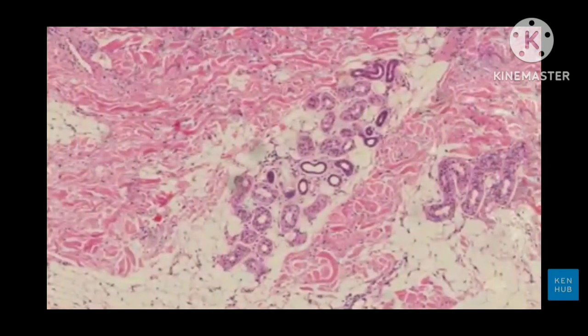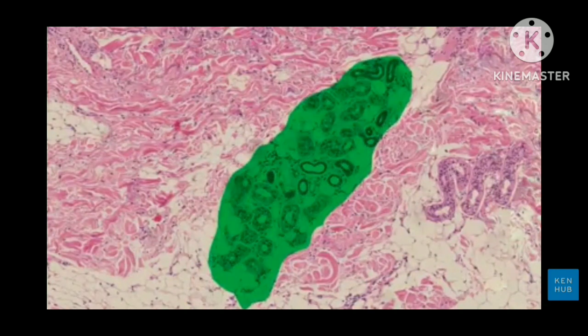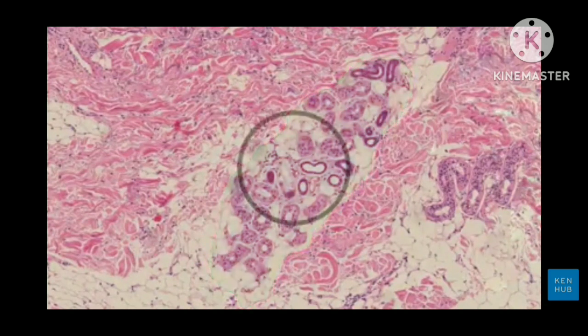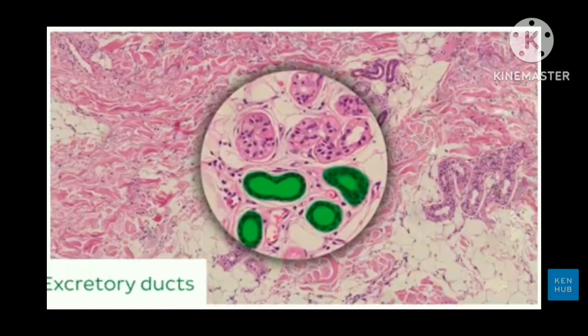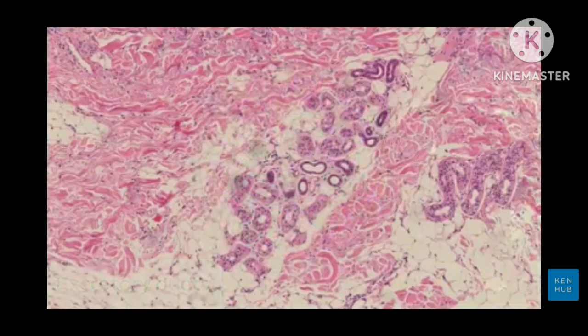The image here shows an exocrine gland highlighted in green. If we look a little closer, you can see highlighted in green various structures that look like cross-sections of little tubes. These are the excretory ducts. Both the excretory ducts and secretory portions have characteristic epithelium associated with them.